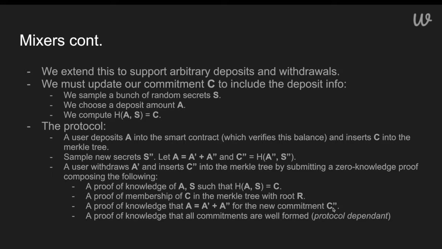And in doing so, we're going to allow ourselves to add a new commitment to the tree, C double prime, which commits to the smaller A double prime value. And we're going to submit a bunch of proofs of knowledge that all the commitments are well-formed. A well-formed commitment is one like this. We also are going to prove that C double prime is well-formed and that there's some secrets and some amount, and so on.